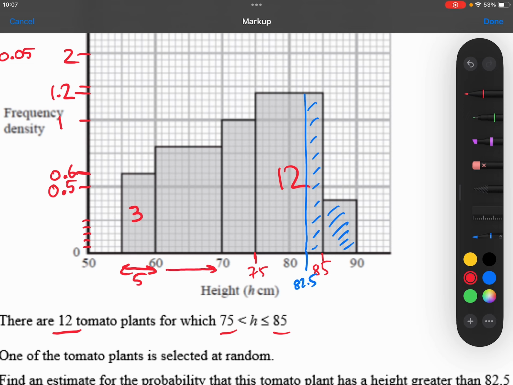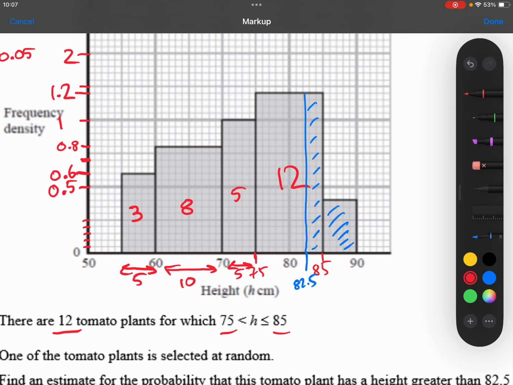The next bar is 10 wide, and its height here, well, this would be 0.7, that's going to be 0.8. 10 times 0.8 is 8. The next bar is 5 wide, its height is 1, so 5 times 1 is 5.